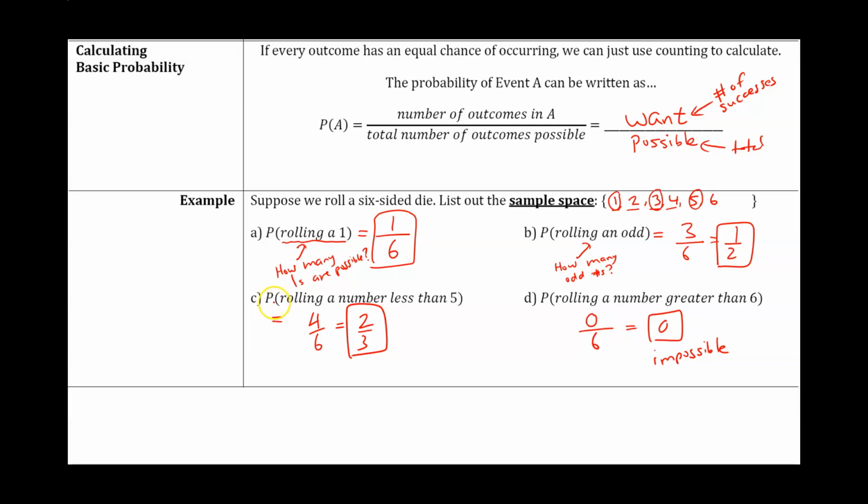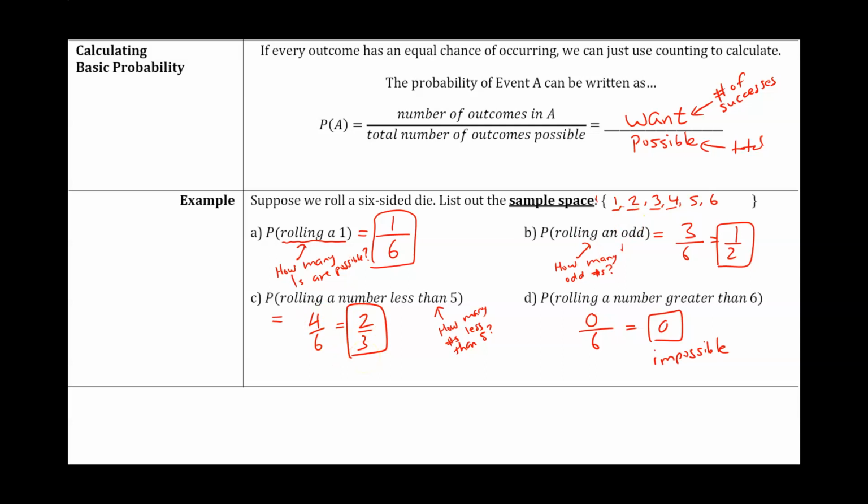Part C, what is the probability of rolling a number less than 5? Again, we're going to ask ourselves how many numbers do we have that are less than 5? We have 1, 2, 3, 4 numbers that are less than 5, so the probability is 4 out of 6, which is 2/3.